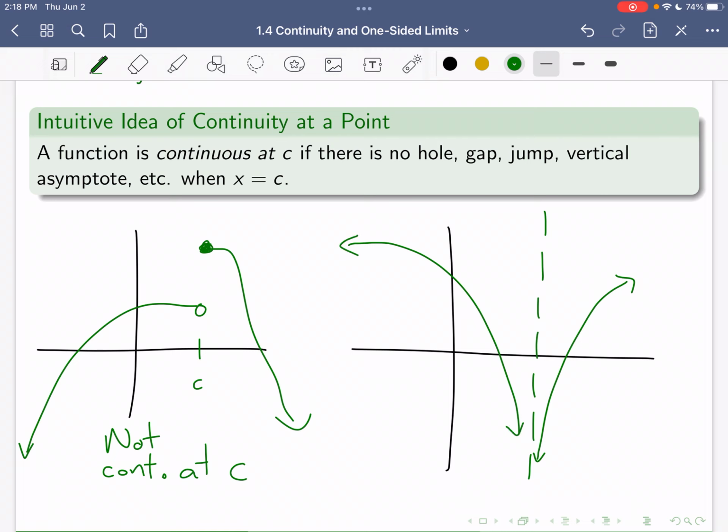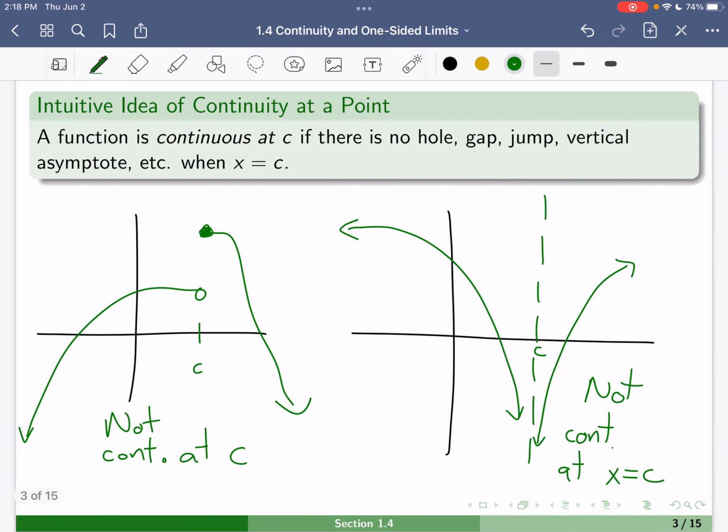If that vertical asymptote is occurring at C, it is not continuous at C, and we would say it's not continuous. Perfect. So that is the idea of continuity. It's continuous at a point if there is no hole, gap, or vertical asymptote when x is equal to C.